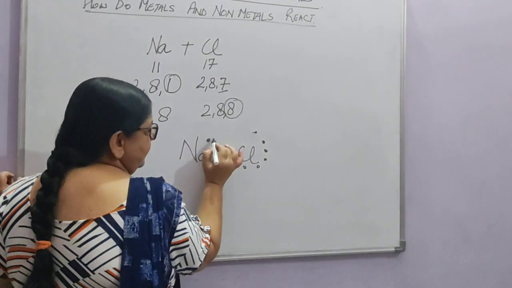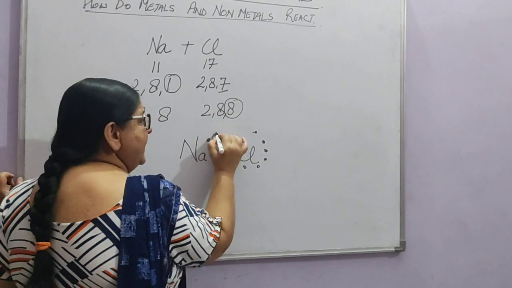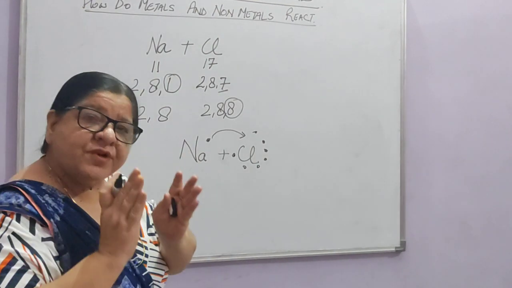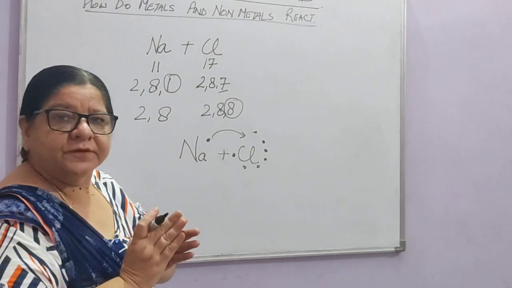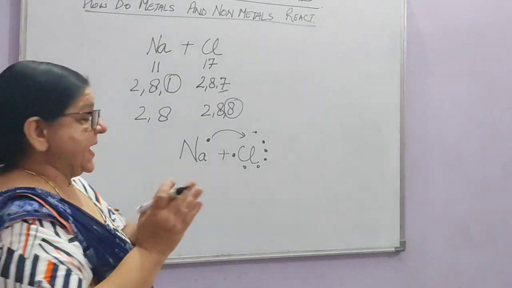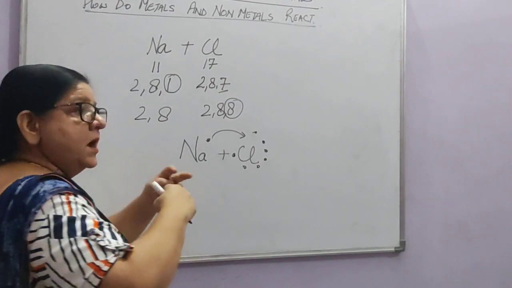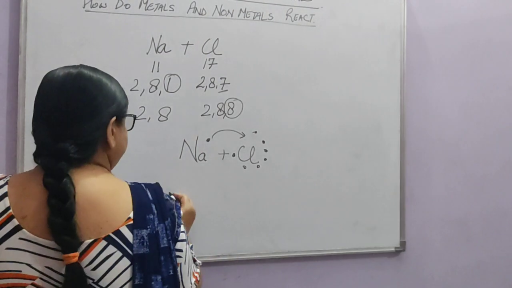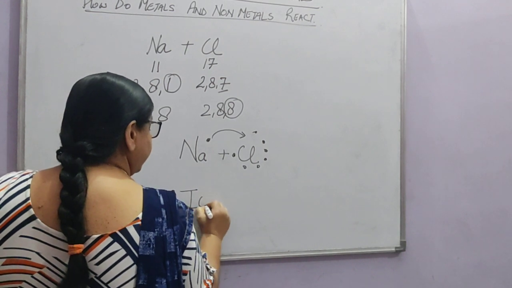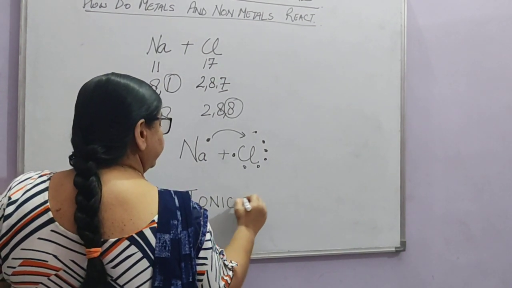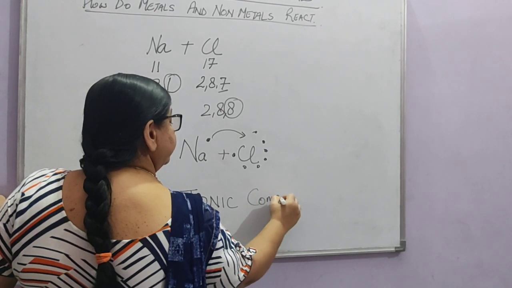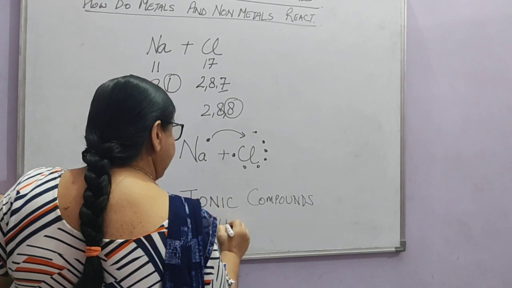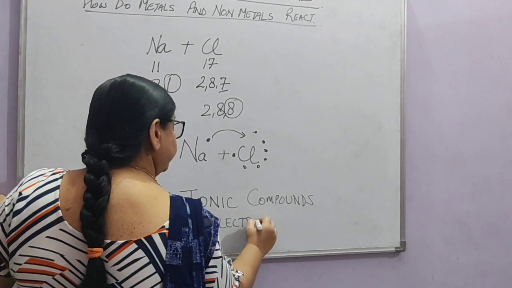So here sodium will give 1 electron. The compounds which are formed after this transfer of electrons are known as ionic compounds, or they are also known as electrovalent compounds.